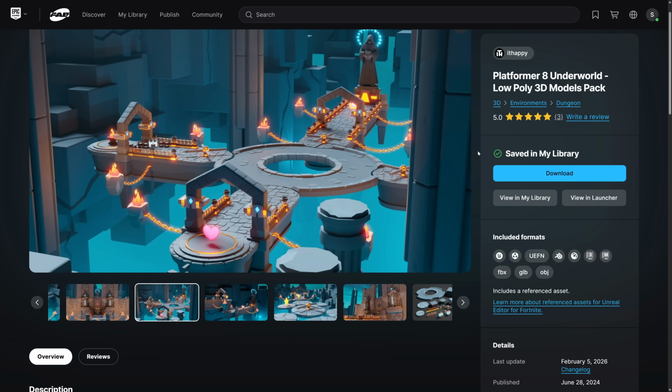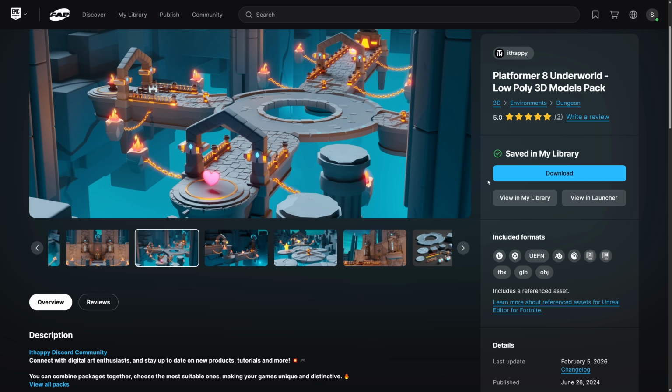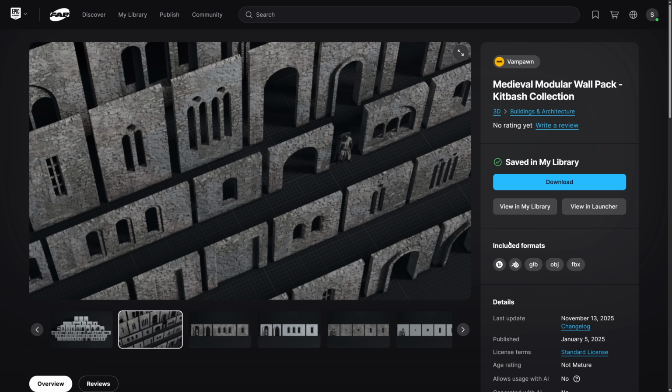But in this case, again, the Unreal Engine giveaways aren't just Unreal Engine. They're like everything. So this one, pretty much everything. This one, obviously Unreal Engine only. This one, pretty much everything. So some pretty cool stuff.